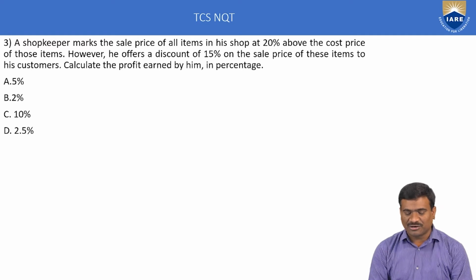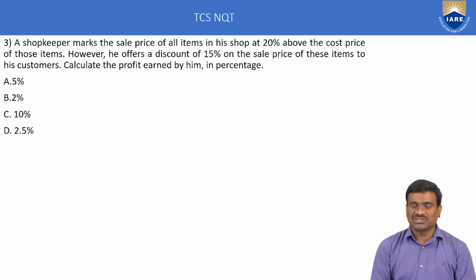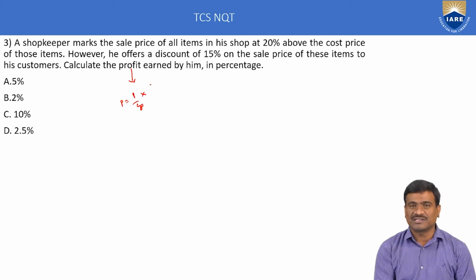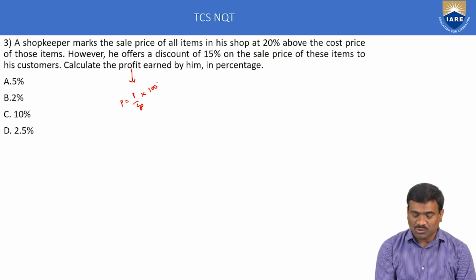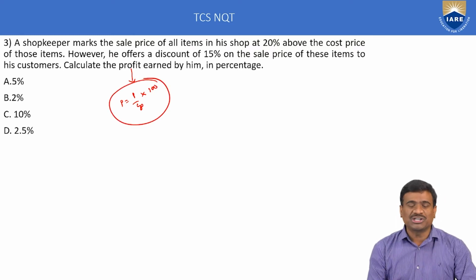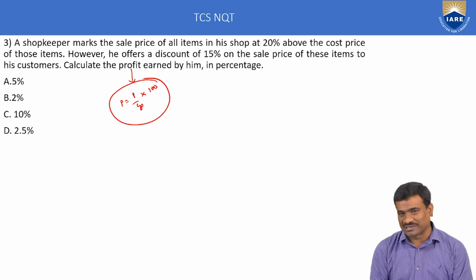Calculate the profit earned by him in percentage. That means calculate only profit percentage. Profit percentage is equal to profit by cost price into 100. Profit means selling price minus cost price. Here we want only selling price and cost price but not market price. But the question is based on market price.